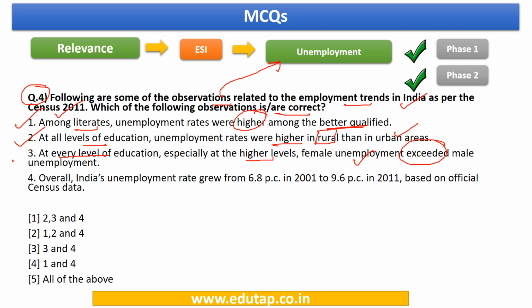Yes, definitely correct. Overall, India's unemployment rate grew from 6.8% in the year 2001 to 9.6% in 2011 based on the official census data. Yes, this statement also stands to be correct. So the answer is all the above. All the statements are correct.